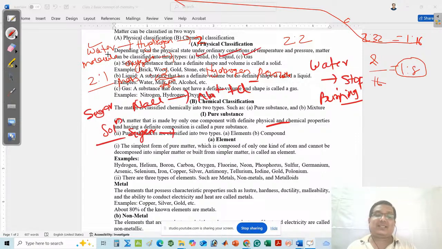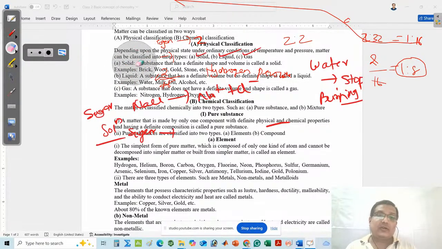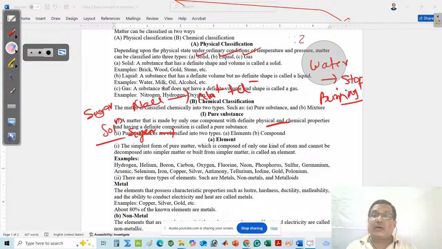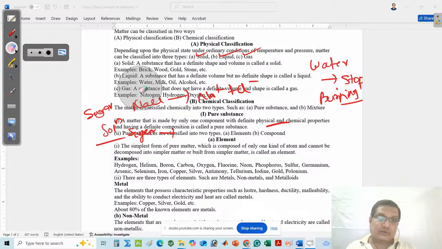If you change either the oxygen atom or the hydrogen atom, you are unable to find the water molecule. You can find another molecule, but you cannot find water molecules.